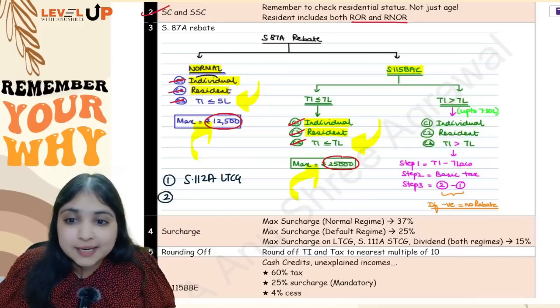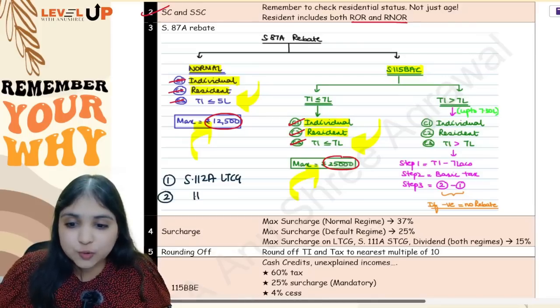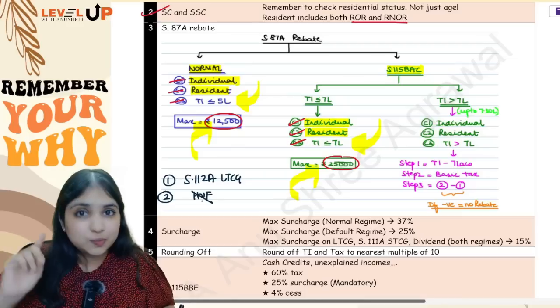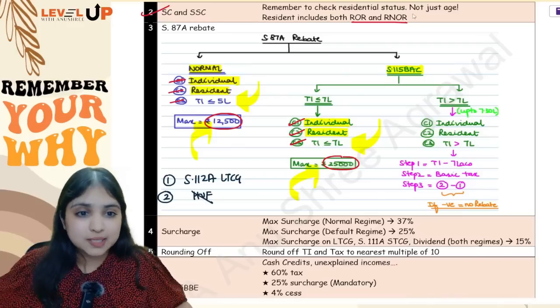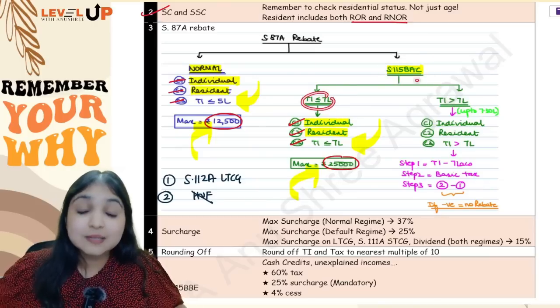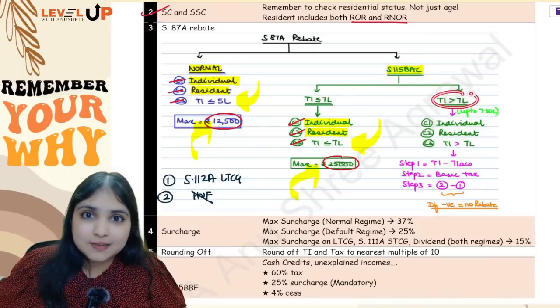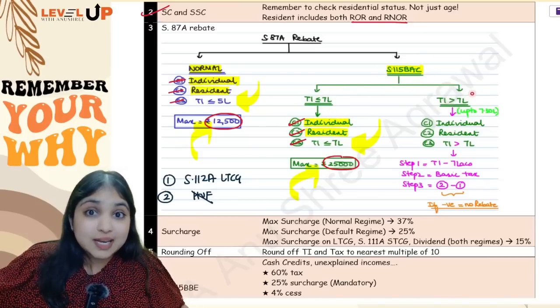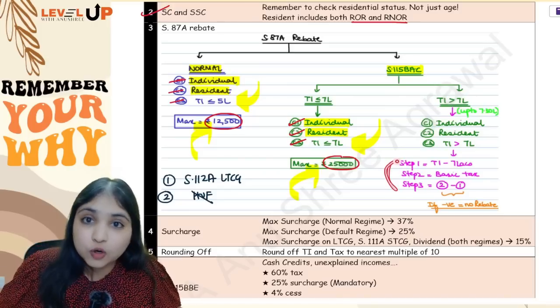See, 87A rebate is only for individuals. It is not for HUF. HUFs are excluded. Okay, these were 2 common mistakes. Now see, if the assessee is following the default regime, total income has to be up to 7 lakhs. But what if the total income is more than 7 lakhs? In that case, I will follow these 3 steps.